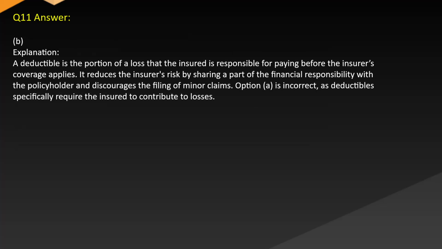Answer: B. Explanation. A deductible is the portion of a loss that the insured is responsible for paying before the insurer's coverage applies. It reduces the insurer's risk by sharing a part of the financial responsibility with the policyholder and discourages the filing of minor claims. Option A is incorrect, as deductibles specifically require the insured to contribute to losses.